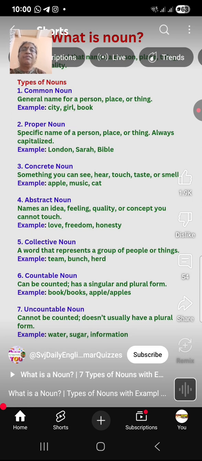I think you understood everything. On all types of noun, we have to prepare examples. We have to collect the examples and make a project. Okay, very good. Thank you.